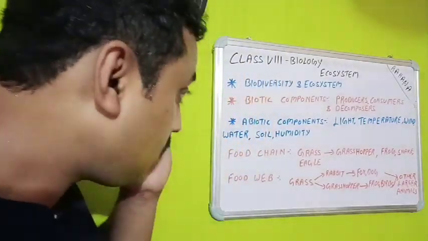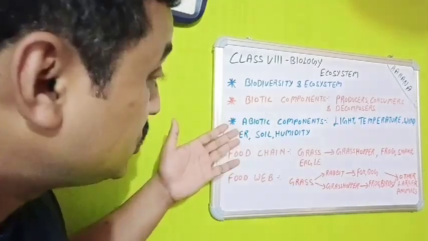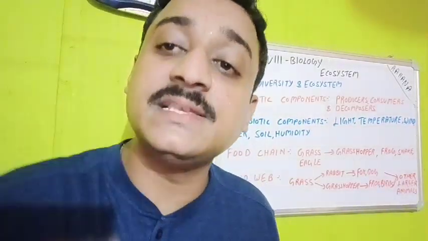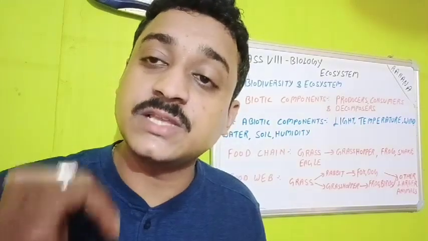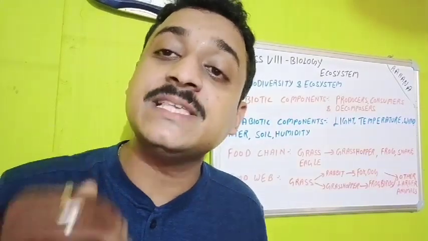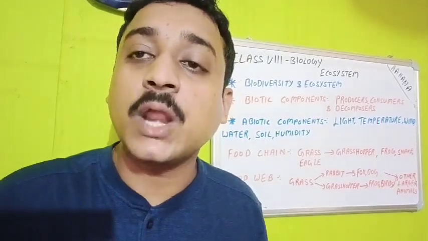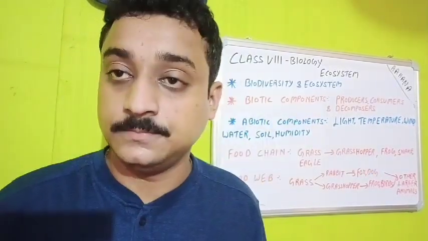Now, next we will talk about food chain and food web. Now, what is food chain? Arrangement of organisms in such a way that one organism is eaten by the other.